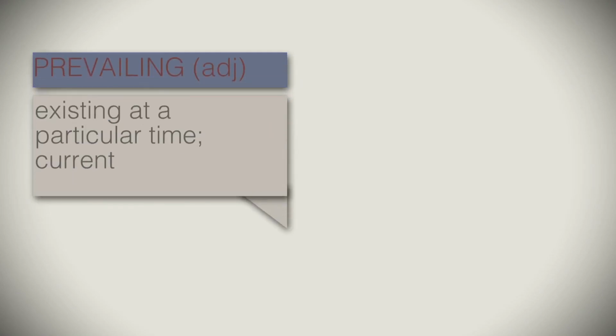And finally, prevailing. Prevailing is an adjective describing that which exists at a particular time or something that is current. For instance, many people believe that air pollution is a prevailing cause of Earth's extreme weather.